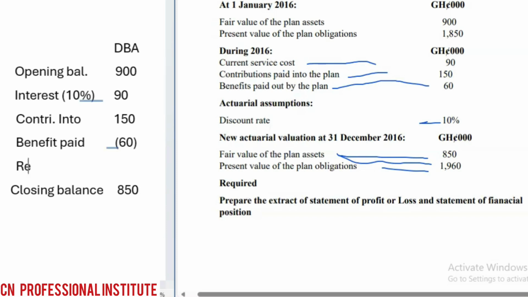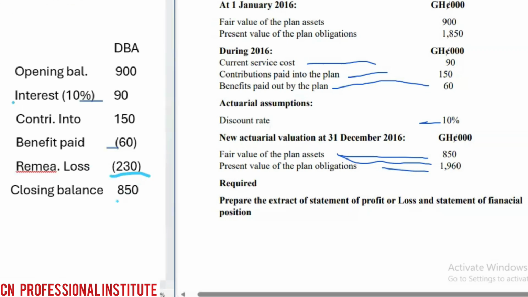So you have to write it in full: remeasurement loss. So here's a loss. Why? Our asset has reduced by 230, so it's a remeasurement loss. So you just do it and compare with the balance to get the remeasurement loss. And I told you the closing balance will always be given to you in the question. Those are what actuaries do. They do the estimation.